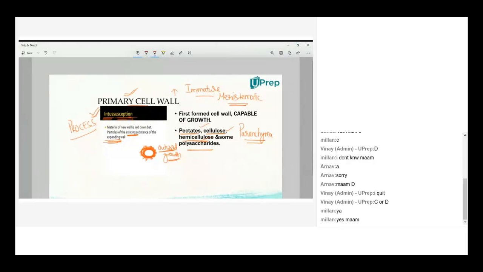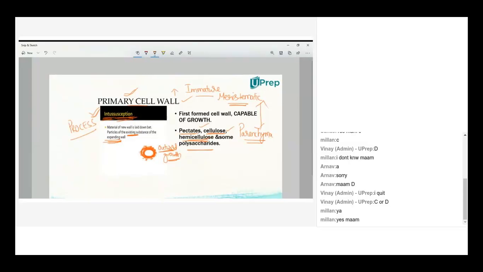Our point of interest here is how the primary cell wall is formed: by intussusception, with pectins, cellulose and hemicellulose, in immature meristematic cells and parenchyma cells. Wherever you find these cells, you will find the primary cell wall.